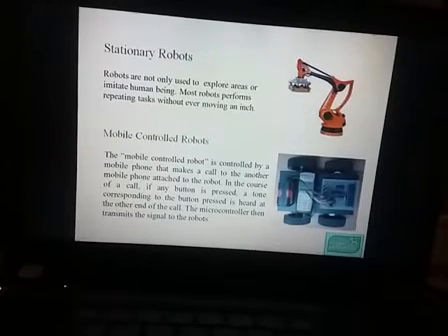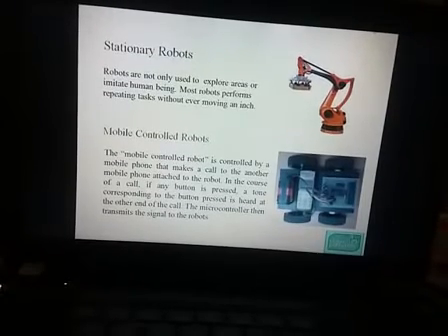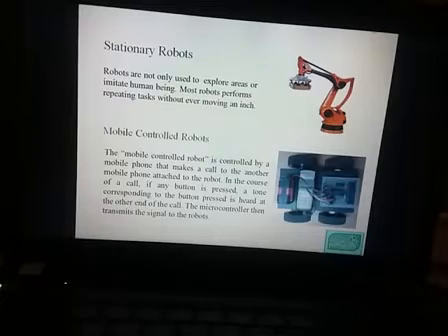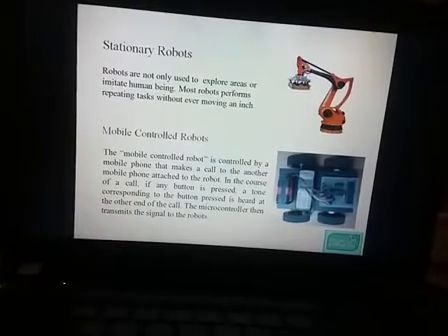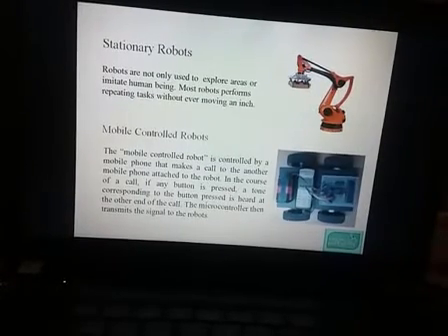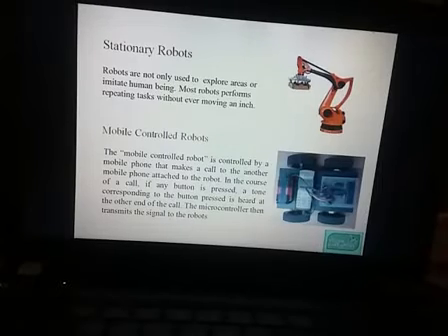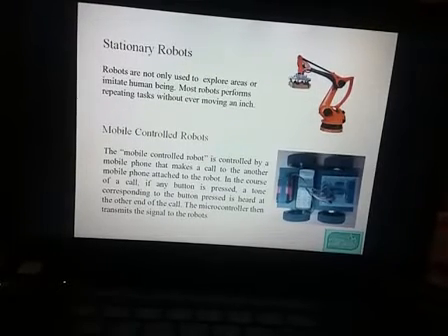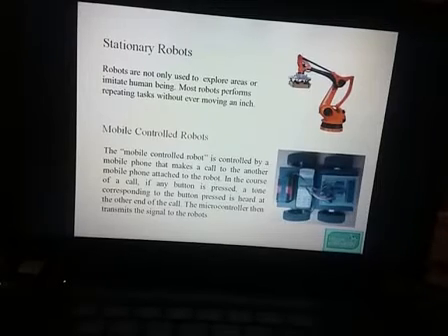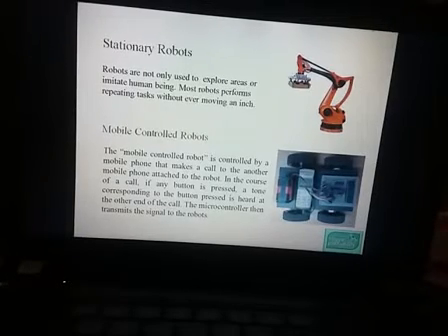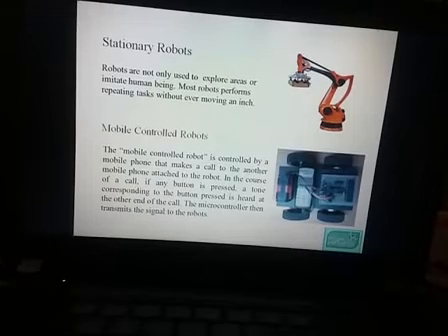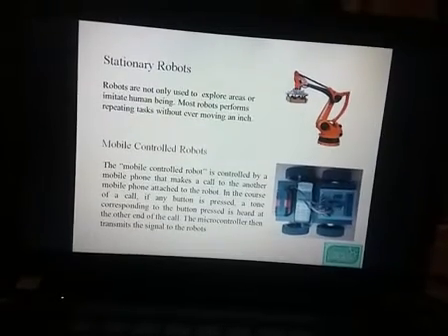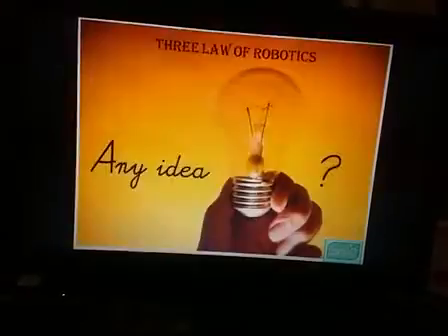And last, the mobile control robot. As I saw in the movie Holiday, a person from one region sent a robot, and he was controlling the robot from another region with the help of a mobile. This type of robot is called a mobile controlled robot. There are many advantages of mobile controlled robots. Don't forget. So what next?